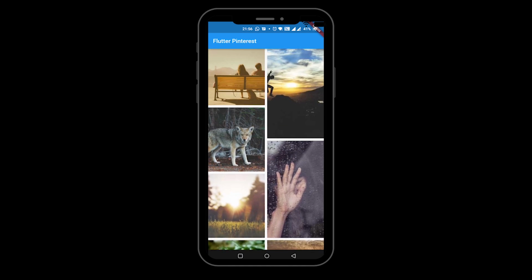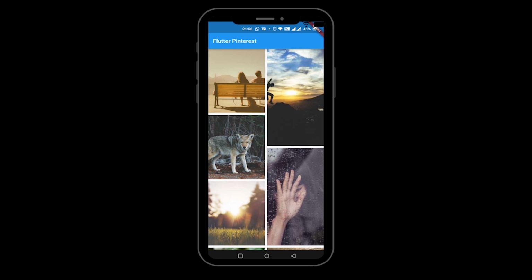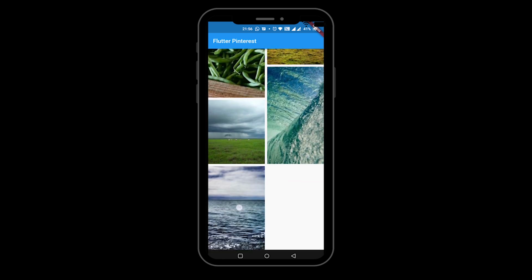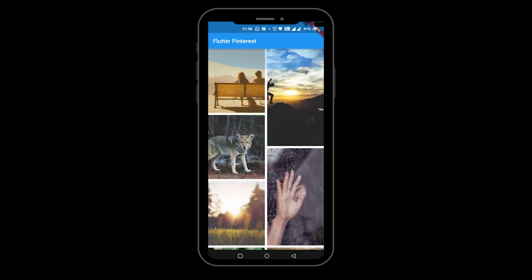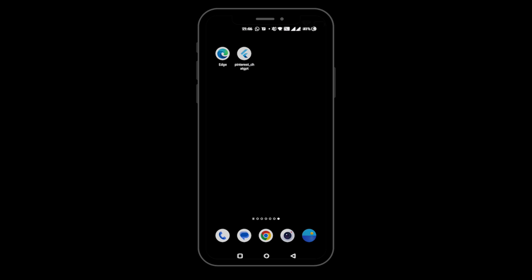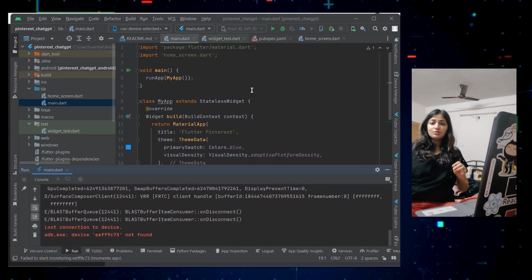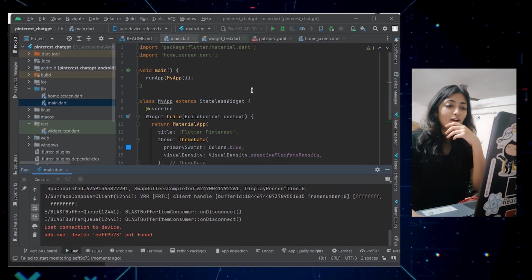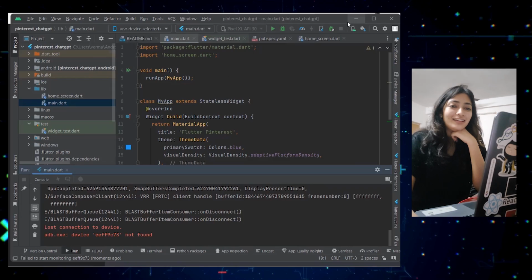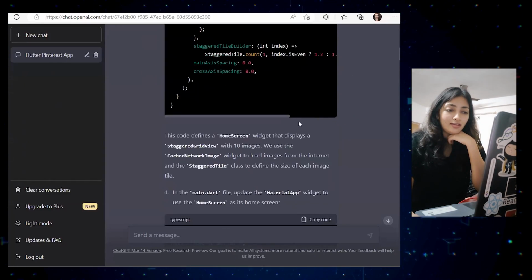Now that is beautiful, but we still lack in a lot of things. For starters, I guess it's good. And it was a project named Pinterest ChatGPT. That was such a cute result. Honestly, it was really good. It was really nice. Yeah, I liked it.